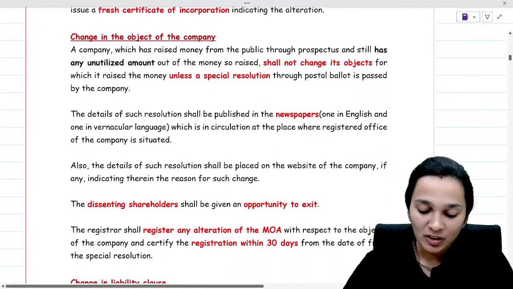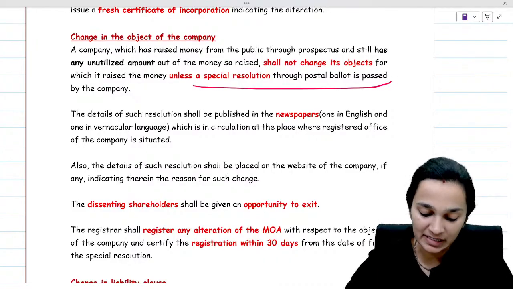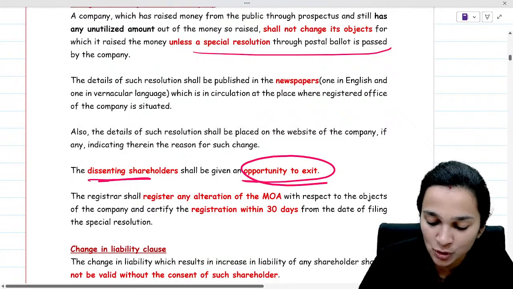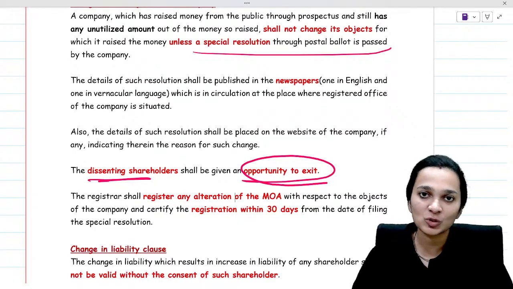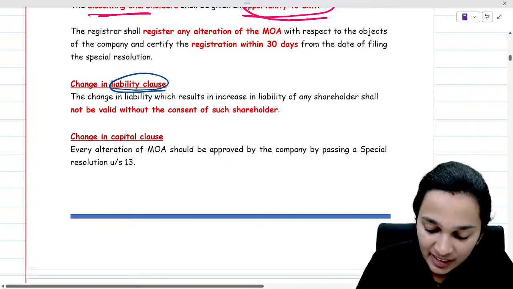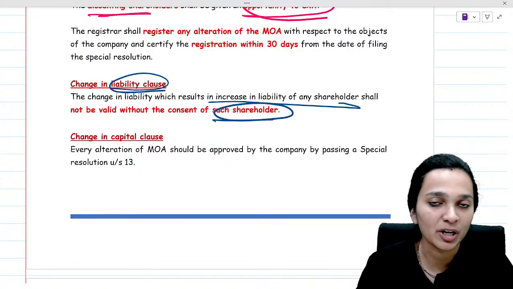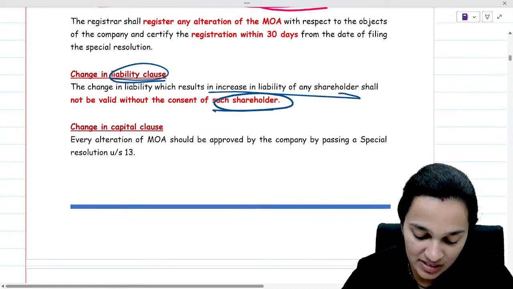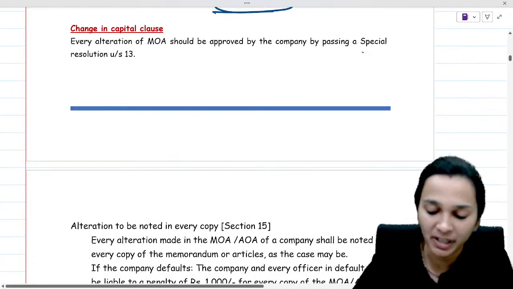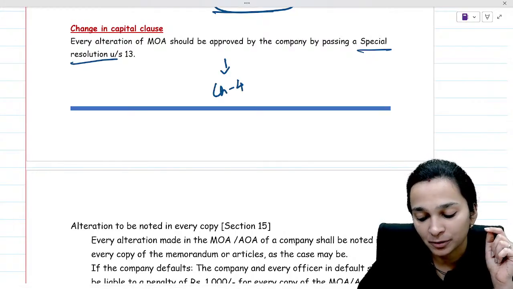For changing the object clause, a special resolution is required through a postal ballot. And if the shareholders dissent, then they should be given an opportunity to exit. An exit opportunity should be given to the dissenting shareholders. If you're changing the liability and it is increasing any shareholder's liability, then we'll have to obtain the consent of the shareholder whose liability is being increased. If there's any change in the capital clause, it should be approved by passing a special resolution. Change in capital clause we've done in detail in chapter 4.